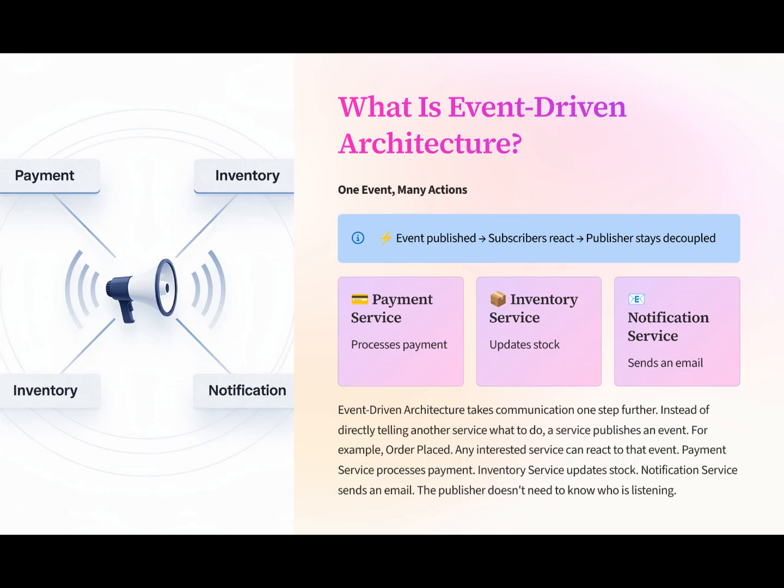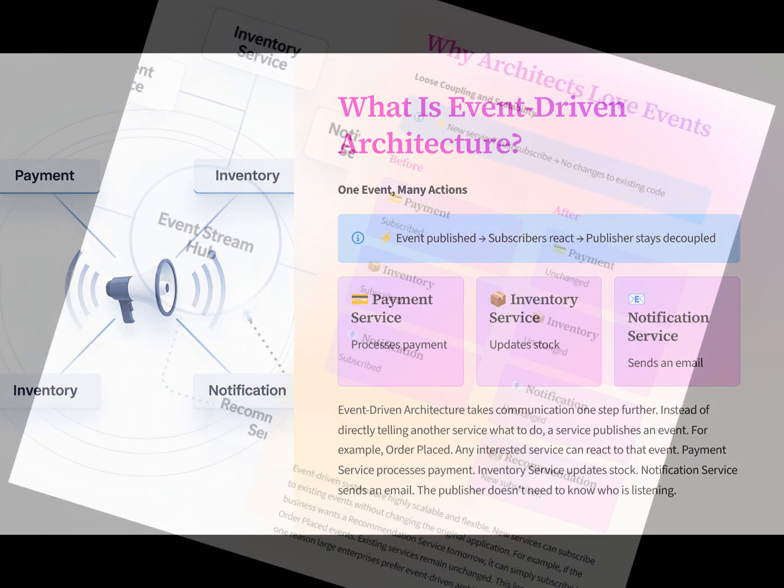Event-driven architecture takes communication one step further. Instead of directly telling another service what to do, a service publishes an event. For example, order placed. Any interested service can react to that event. Payment service processes payment. Inventory service updates stock. Notification service sends an email. The publisher doesn't need to know who is listening.